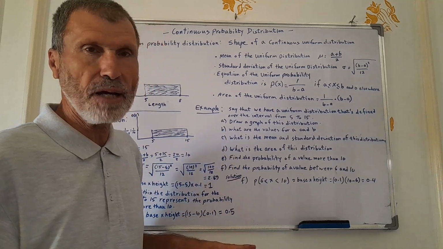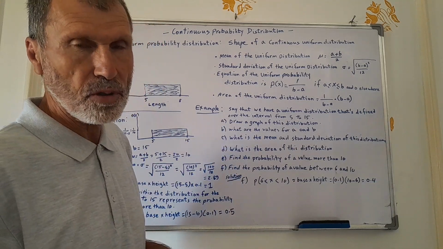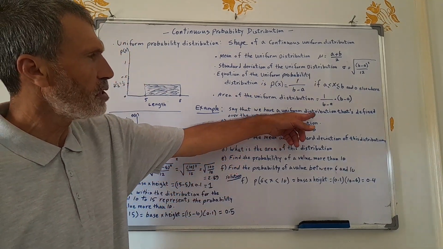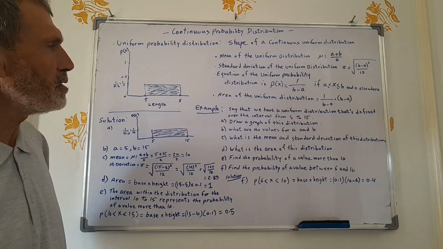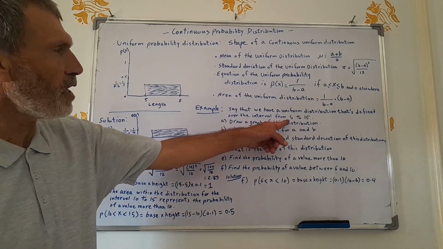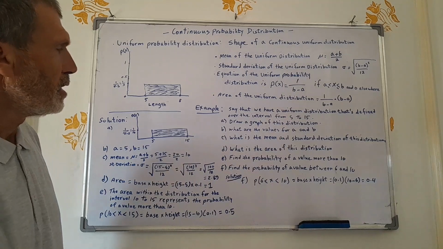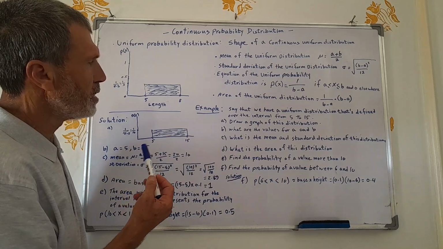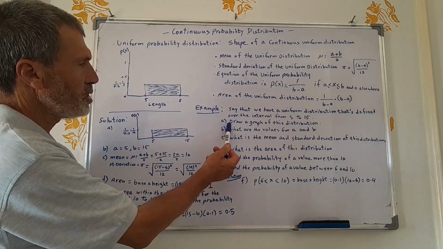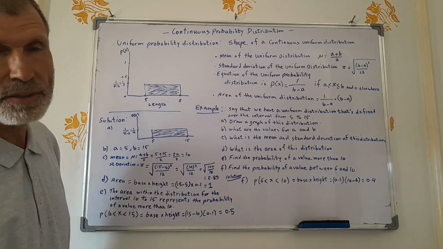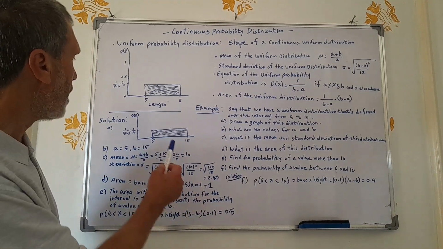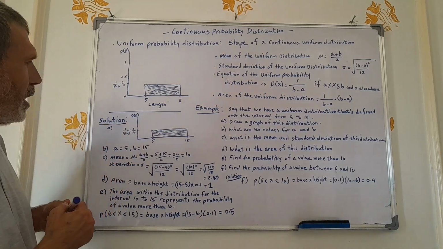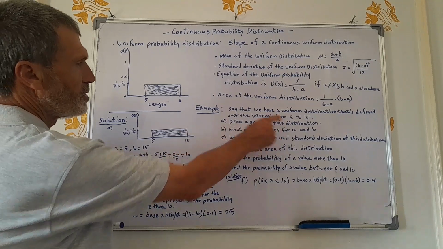Now, let's give an example about the uniform probability distribution. Say that we have a uniform distribution that is defined over the interval from 5 to 15. You have some questions regarding this example. The first question is: A, draw a graph of this distribution. This is the solution here.